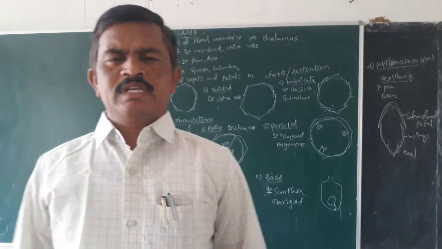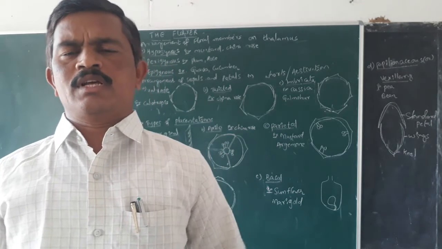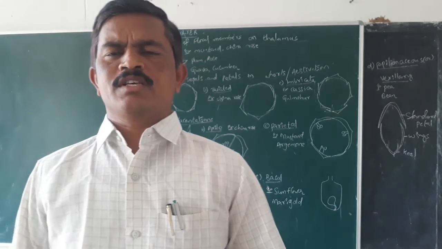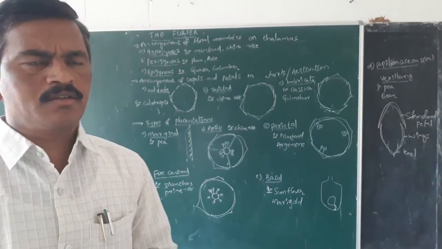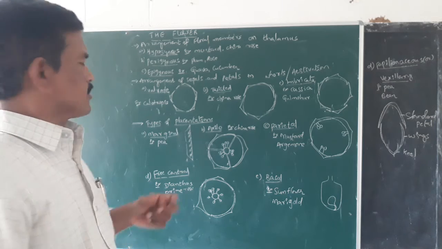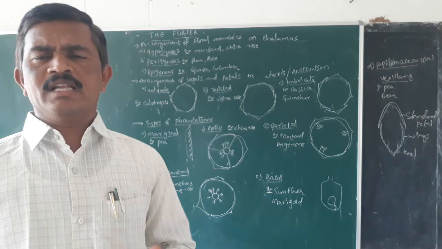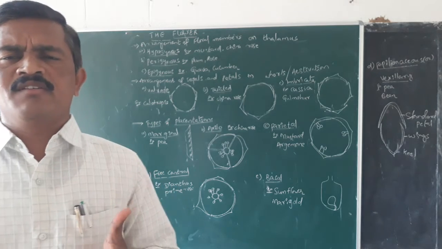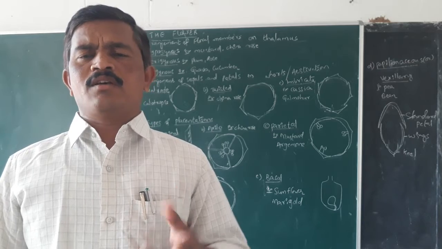So, dear students, in continuation of the topic the flower, there are some important short answer questions and also important topics. Here, the mode of arrangement of sepals or petals on the thalamus in respect of the ovary is of three types.